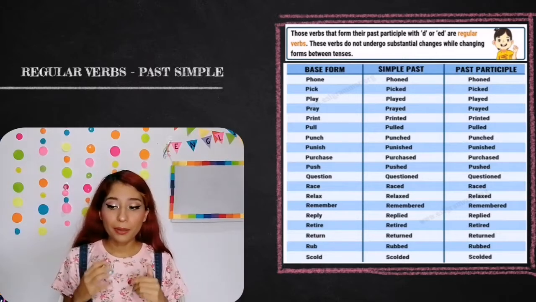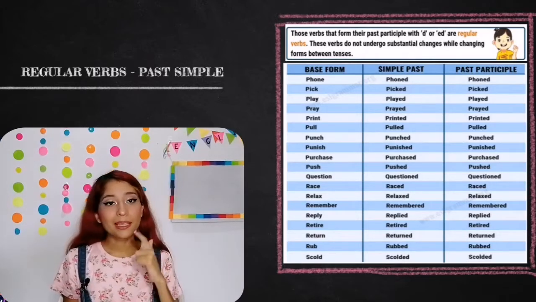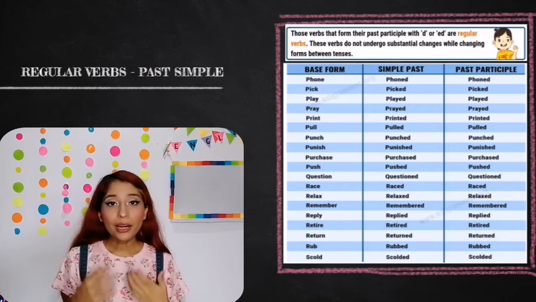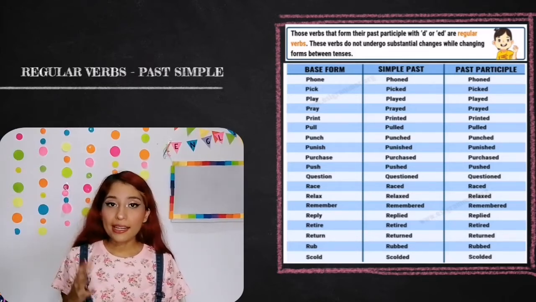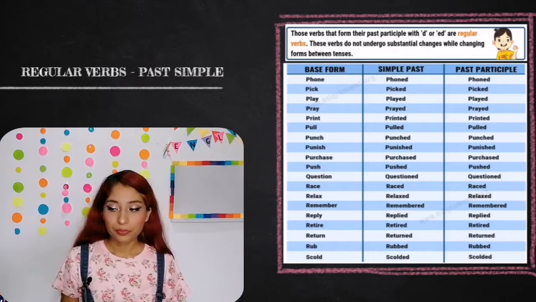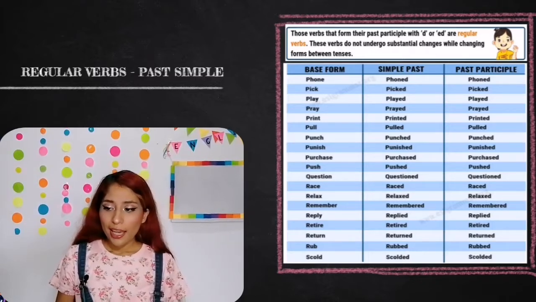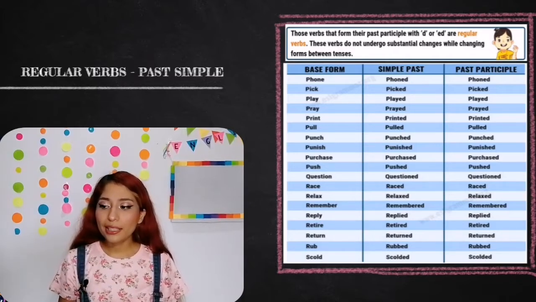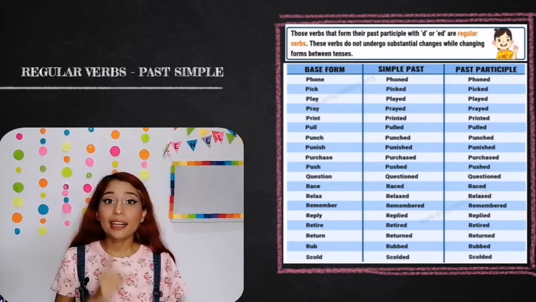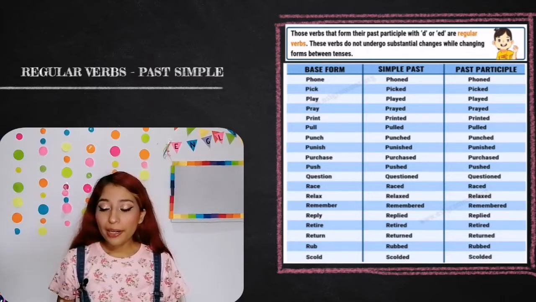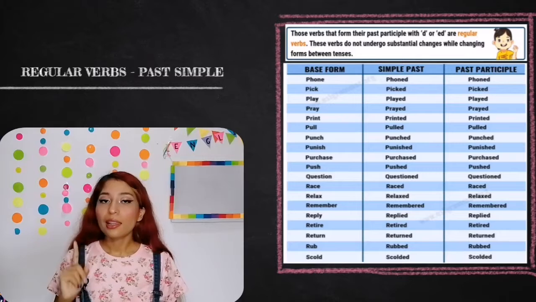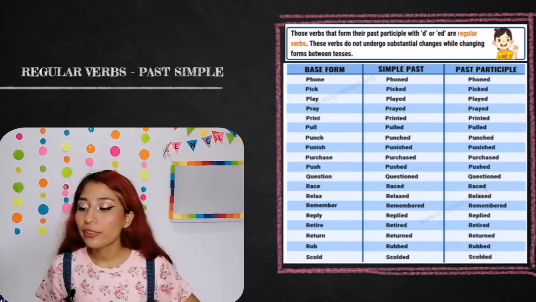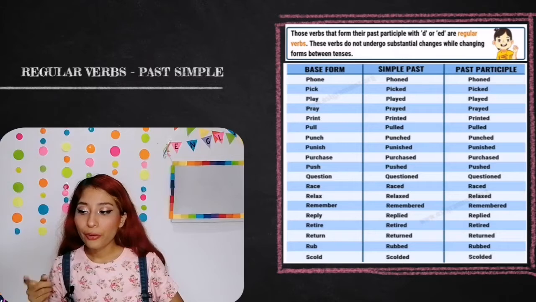Simple past, regular verbs, and also the irregular verbs. We are going to start with the regular verbs. So, let's take this chart. It says those verbs that form their past simple with the d or ed are regular verbs. These verbs do not undergo substantial changes while changing forms between tenses. Let's pay attention to this. We have the first one, that is found, found.